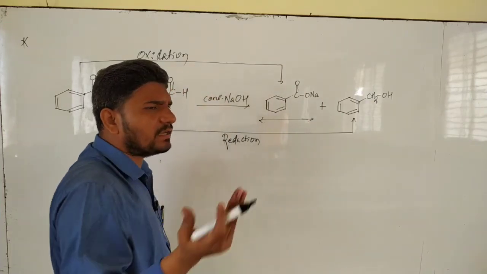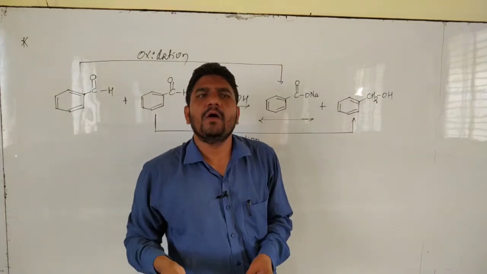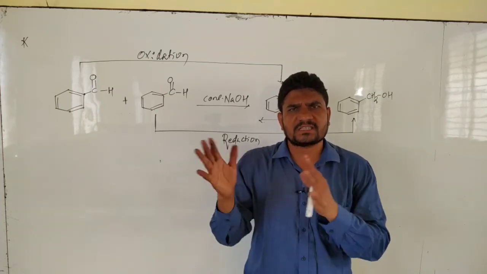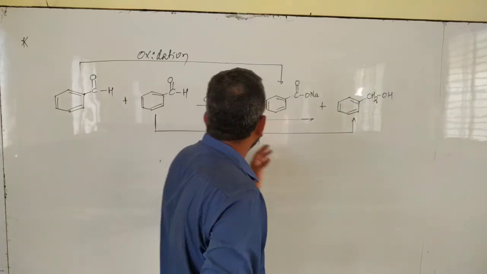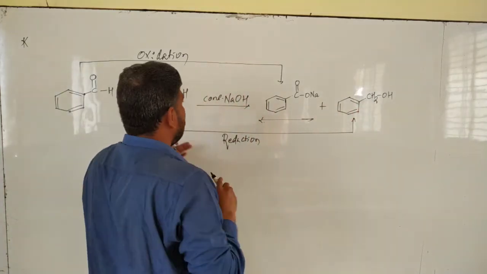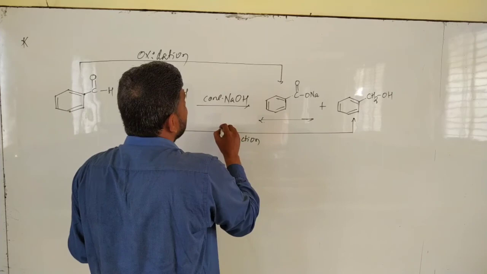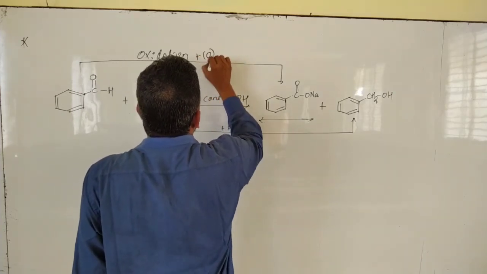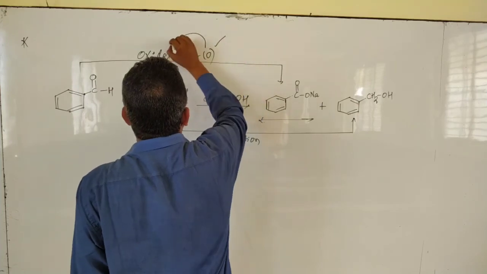This I told you at the beginning of this topic. To start with this topic I explained these conversions. Conversion of aldehyde into alcohol is nothing but reduction, because it happens by the addition of hydrogen. The other happens by the addition of oxygen. When you add oxygen, that is oxidation.